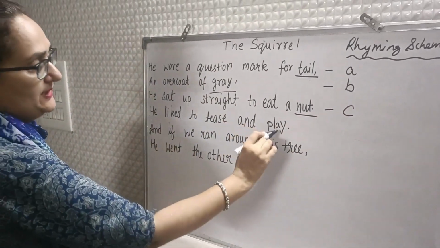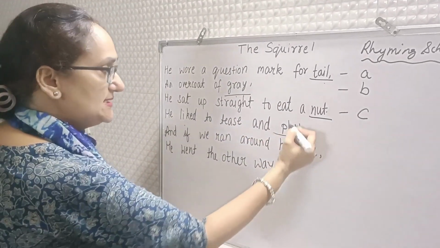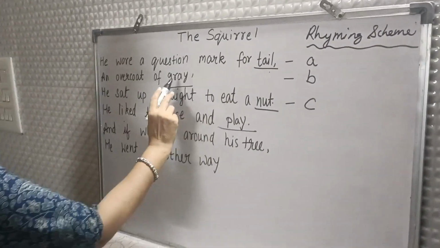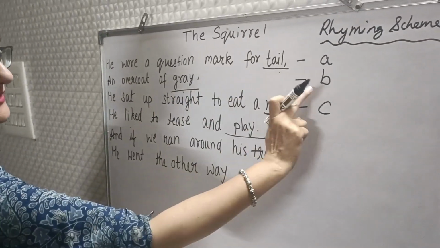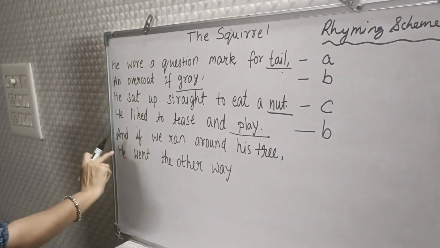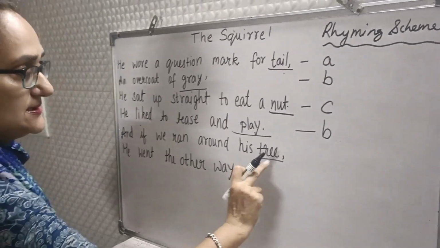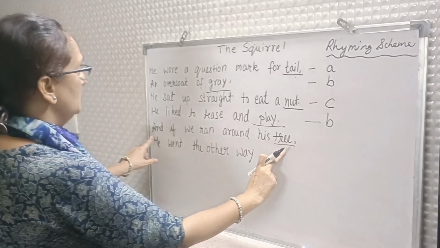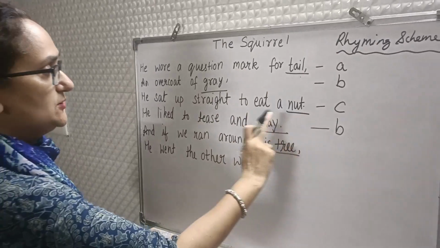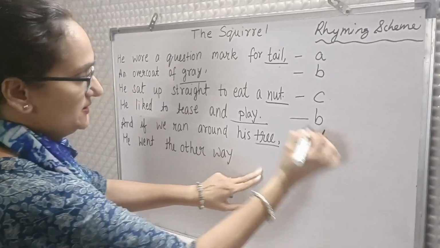Now, he liked to tease and play. The last word in the fourth line is play. Is it rhyming with any word, tail, grey or nut? Yes, it is rhyming with grey. In front of grey we have written B, so here also we will write B. Now look at the fifth line. And if we ran around his tree, here the last word is tree. Is it rhyming with any other word? Tail, grey, nut, play, tree. No. Till now we have written C, so now we'll put D over here.